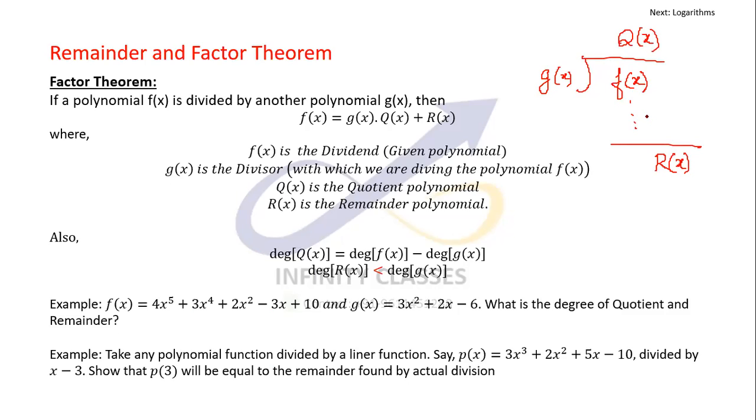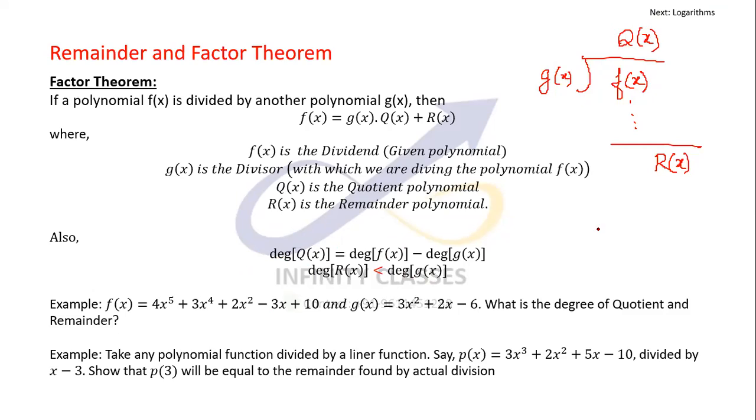I can write f(x) is nothing but g(x) into q(x) plus r(x), and this is the factor theorem. f(x) is the dividend, g(x) is the divisor, q(x) is the quotient, and r(x) is the remainder. Very clearly, these two statements are very important. I can estimate the degree of q(x) just by seeing the question: the degree of q(x) is always the degree of f(x) minus the degree of g(x).